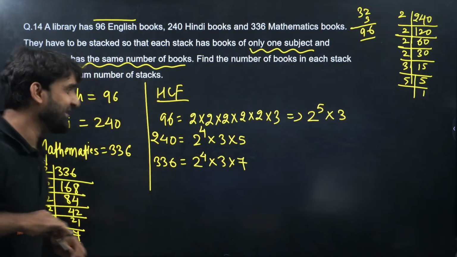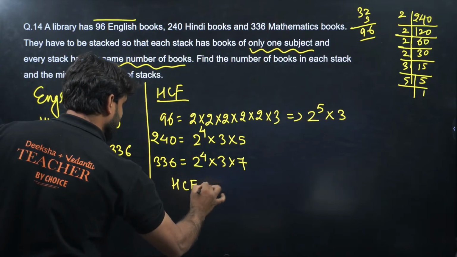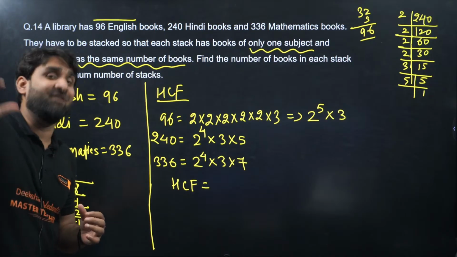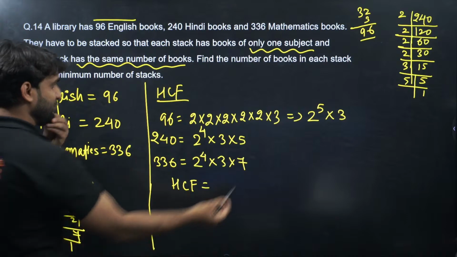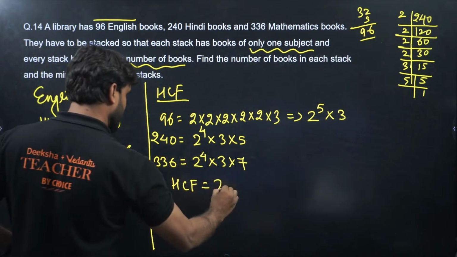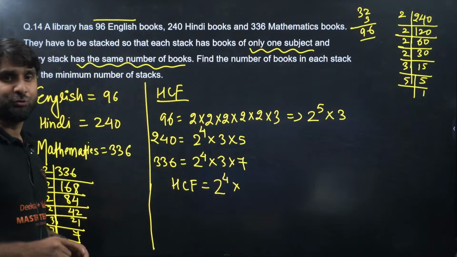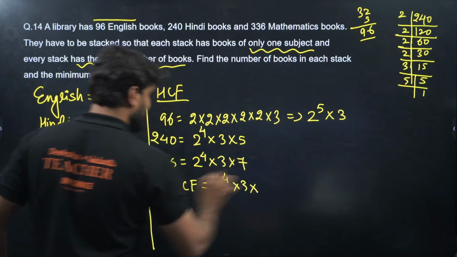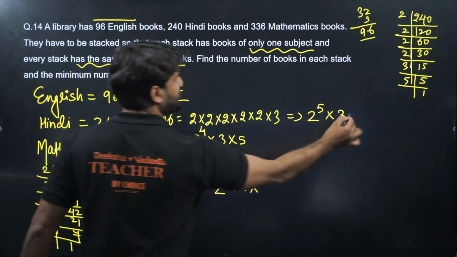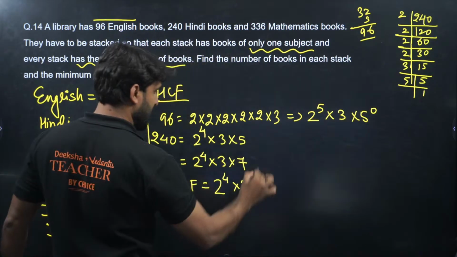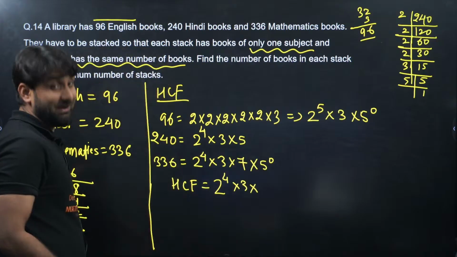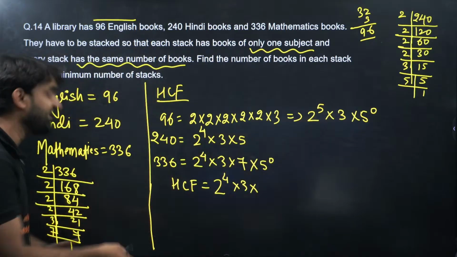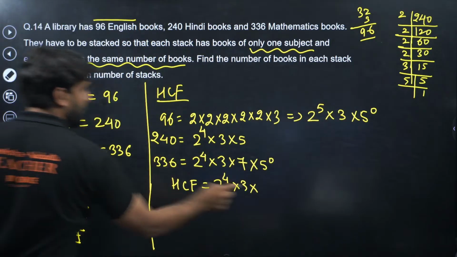Now what we are looking for? We are looking for HCF. So my dear champions, HCF will be what? The product of common factors with least power. So 2 to power 5, 2 to power 4, 2 to power 4. So 2 to power 4 will be considered, because it is the smallest. Now 3, 3, 3, so 3 will be considered. Now here is 5, but 5 is not there, so we can assume 5 to power 0, which is least, so we can ignore. Similarly 7 to power 0, we can ignore 7. So now we have the HCF.